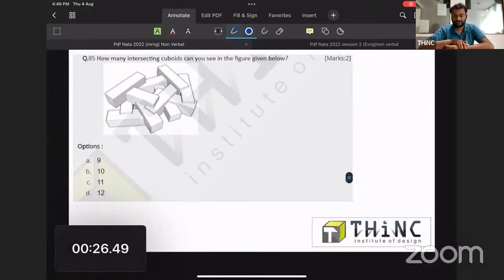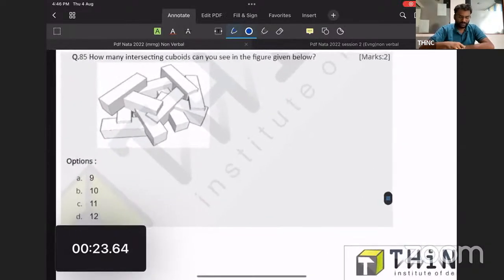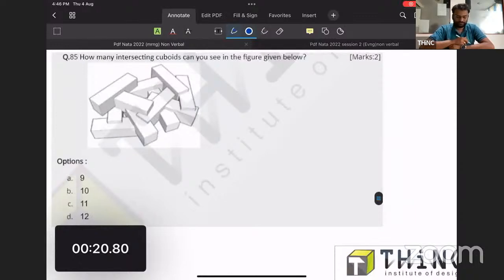Now a simple question of figure counting. You need to count the number of cuboids present. Your timer is running. Vijisha, Sharon, Himanshu, Chitragupta. Cube guys, cube. Some intersecting cuboids. Chitragupta, great. Others, last 3 seconds. Okay, fine. So I'm going to count 1, 2, 3, 4, 5, 6, 7, 8, 9, 10, and this is the 11th one. We had already counted this. So option C, 11. Yeah, very good.